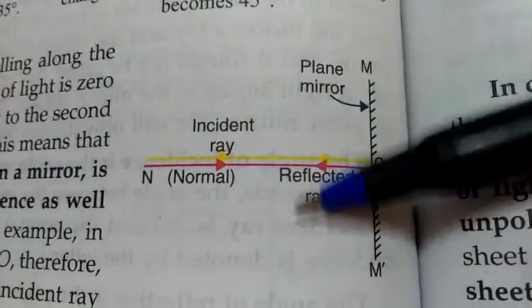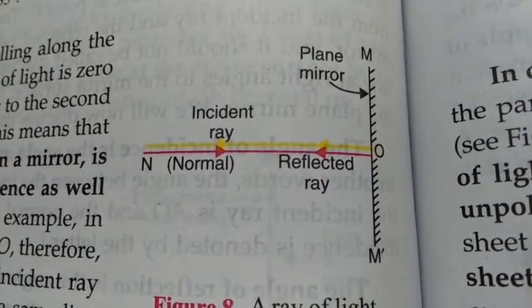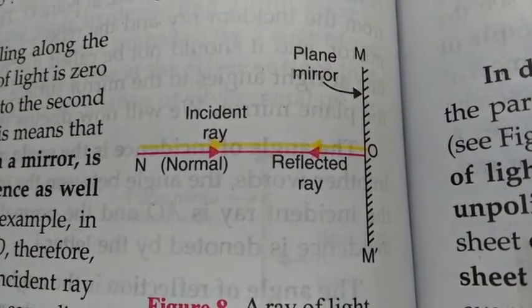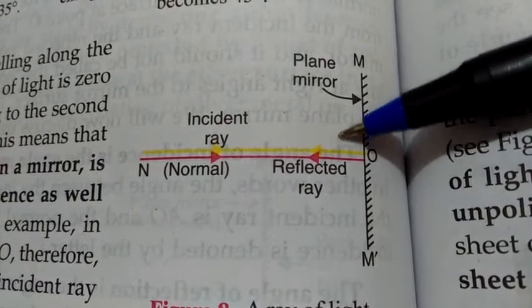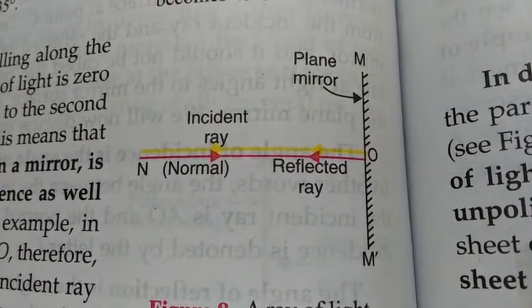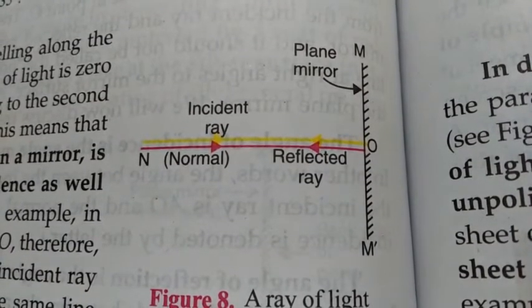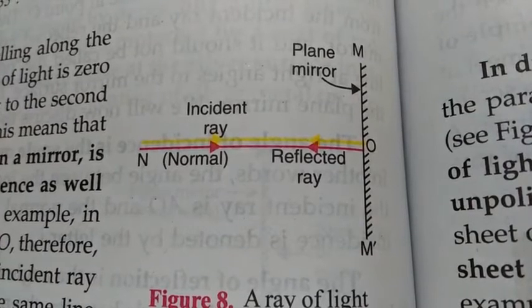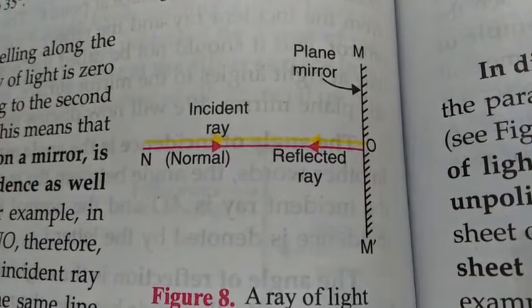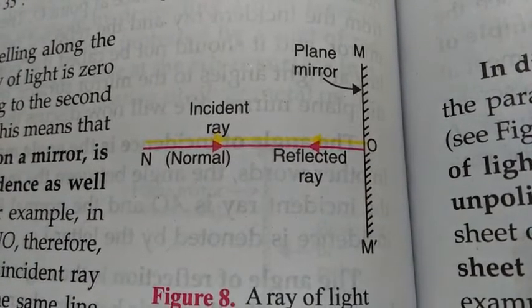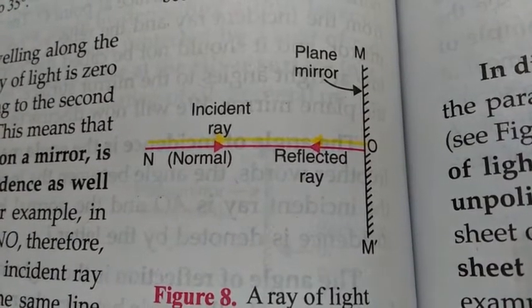Now, suppose the incident ray is perpendicular to the mirror. At that time, what will be the value of angle I? When I ask this question to students, they say that the angle will be 90 degrees. They measure the angle on this side. So whenever I ask students what the angle of incidence is if the incident ray is perpendicular to the mirror, they say 90 degrees, which is absolutely wrong. Because angle of incidence is not between mirror and ray, as I have told you. It is between incident ray and normal.